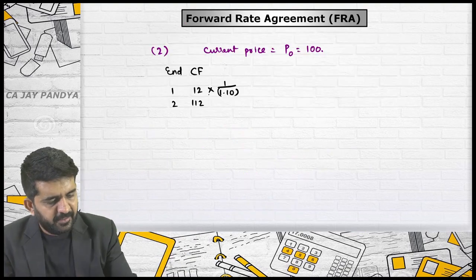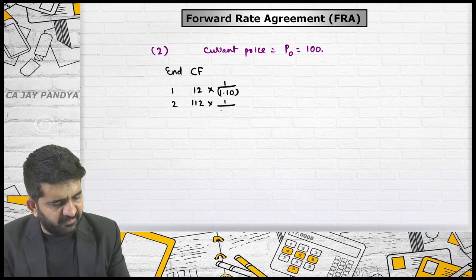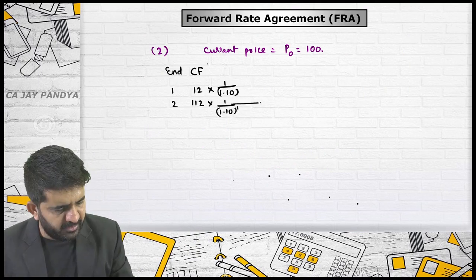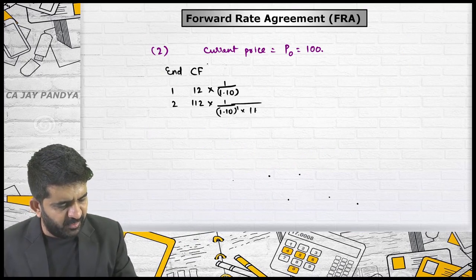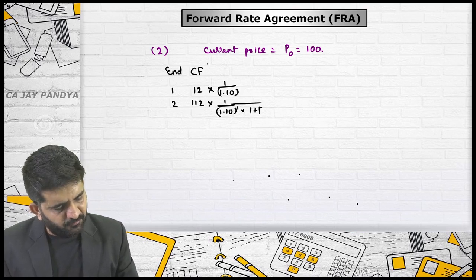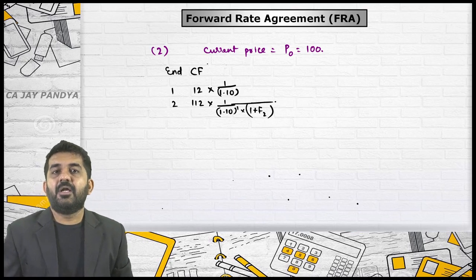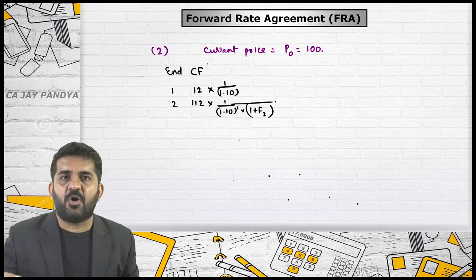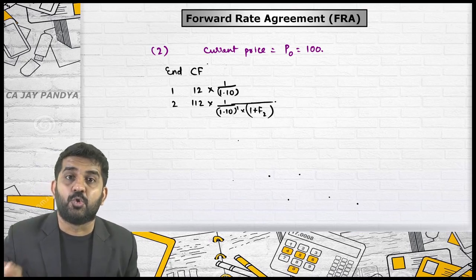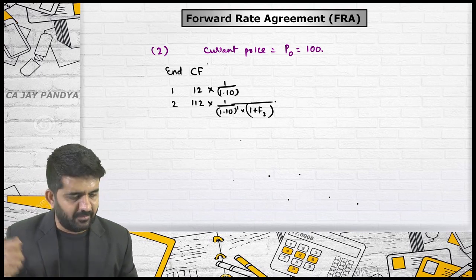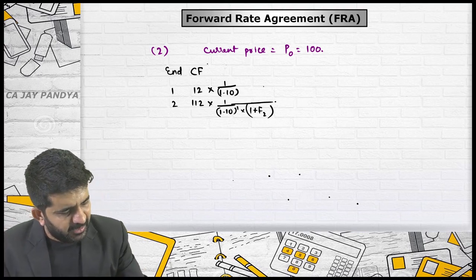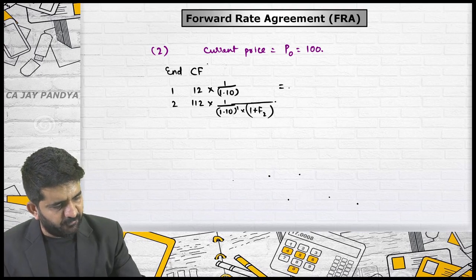And this will be 1 divided by 1 plus I, the forward rate for second year raised to 1, multiplied by 1 plus forward rate of second year. I cannot do 1 plus forward rate of second year raised to 2. I'll tell you why. But let me first solve this and get the 14% answer.